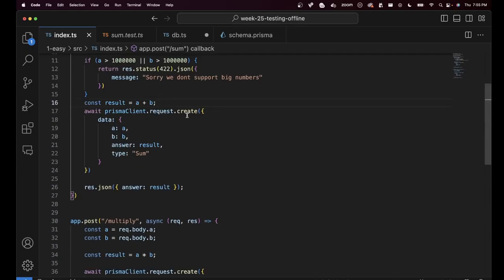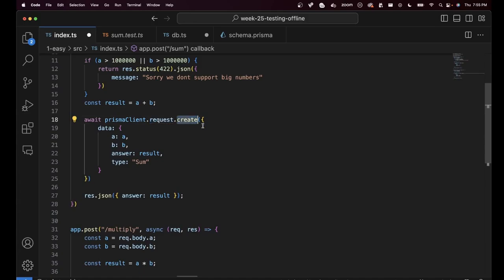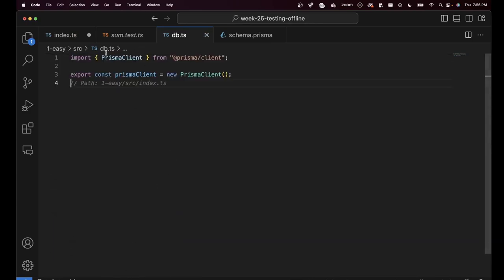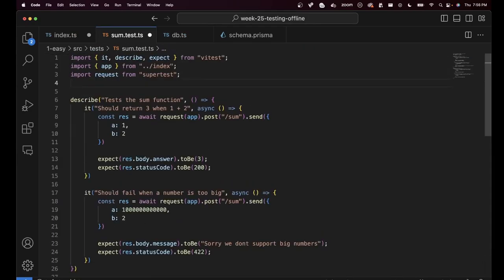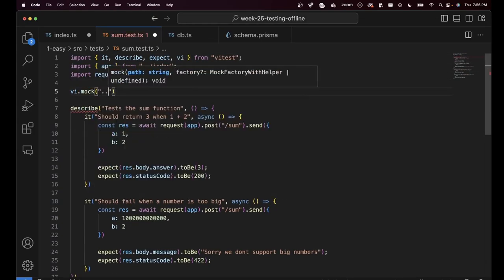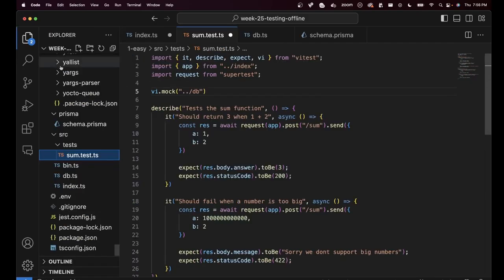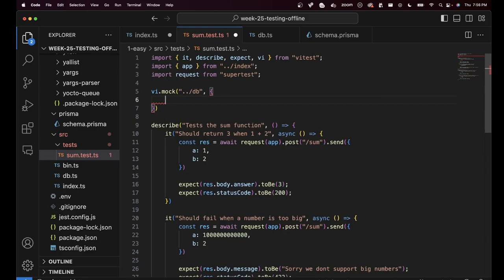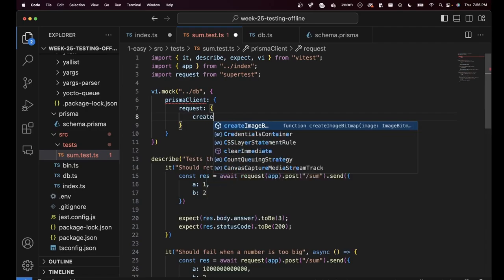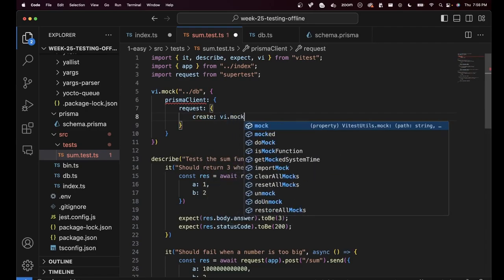Thankfully, we are simply using Prisma client dot request dot create, and hence all we have to do is, if I go to sum.test.ts, I have to import v from vitest and do a v.mock on /db. I think that is where db.ts exists. Okay, I want this file to be mocked, and it should return a function called Prisma client, which should return a function called request, should return a function called create, which will be v.mock.